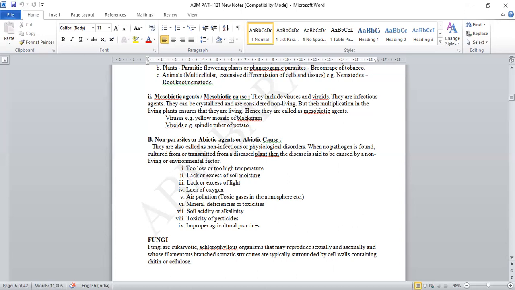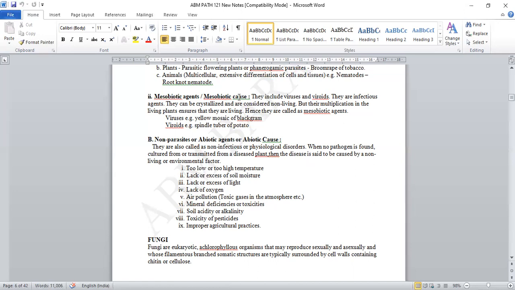So in the case of mesobiotic agents, two components are there, viruses and viroids, which cause plant diseases. And the last is non-parasitic or abiotic agents, or abiotic causes. They are also called non-infectious or physiological disorders. When no pathogen is found, cultured or transmitted from a diseased plant, then the disease is said to be caused by a non-living or environmental factor.